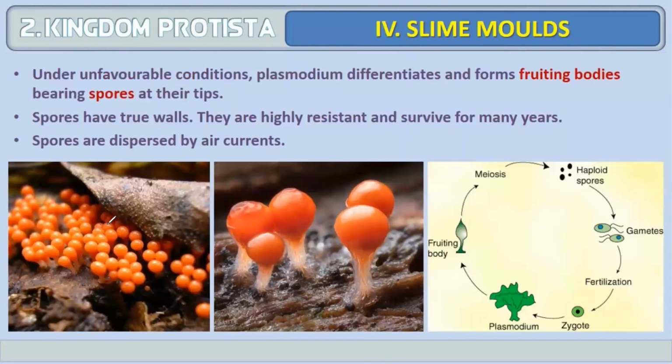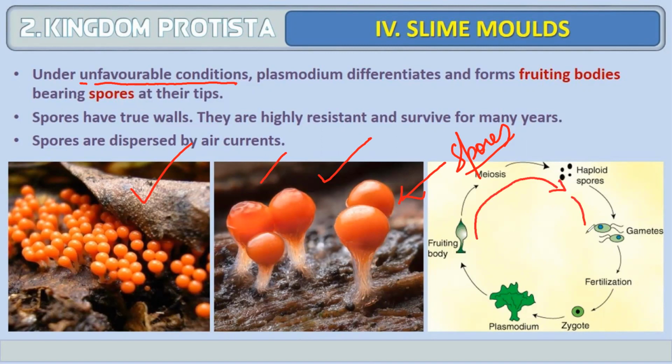That was about the favorable conditions. Now we will talk about unfavorable conditions. This plasmodium differentiates and forms a fruiting body. Here you can see tiny fruiting bodies which contain spores. So here you can see the entire cycle. A fruiting body undergoes meiosis and gives rise to spores. Spores will form gametes, fertilization takes place, zygote will form, plasmodium is going to form, and ultimately again they are going to give us the fruiting body which contains spores.